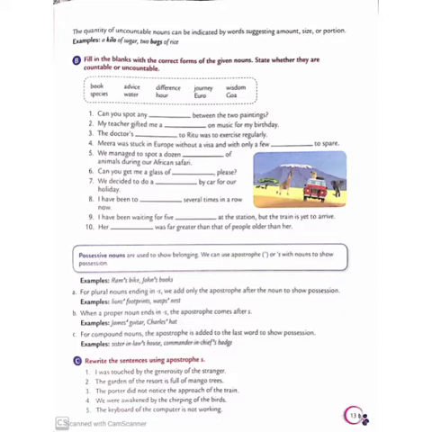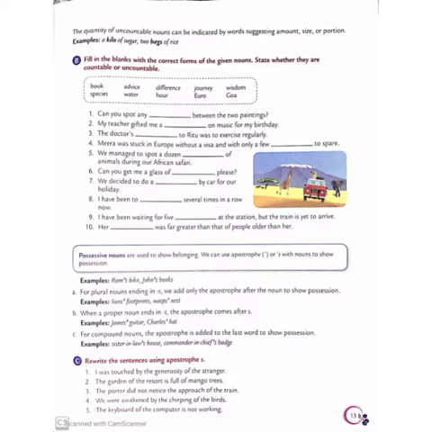For example, lions' footprints, wasps' nest. Here we have put only the apostrophe. Number B, when a proper noun ends in S, the apostrophe comes after S. So remember children, when the proper noun ends in S, the apostrophe also comes after S. Like for example, James' guitar, Charles' hat. So have you seen, after S only you are finding the apostrophe.